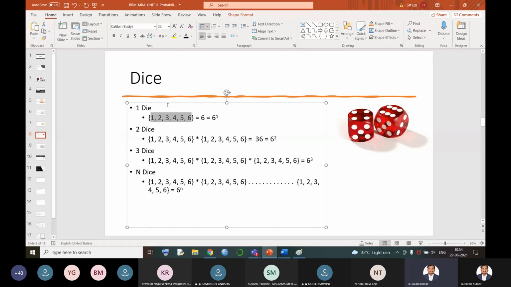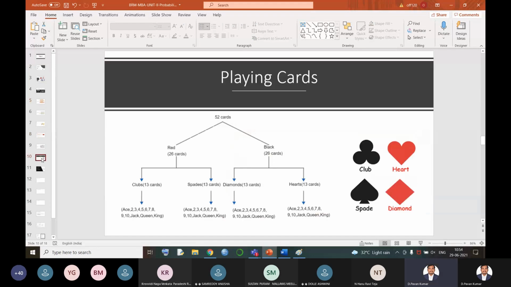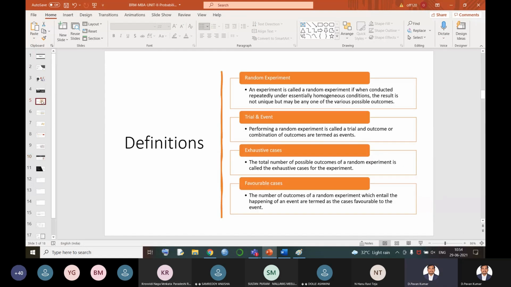Am I clear? So, 1 die, 2 dice, 3 dice, and n dice: these are the total number of exhaustive cases. This is the denominator of any problem which is existing. Now, we even have the concept of playing cards also; I'll come to it at the end of the definitions. That is called exhaustive cases.